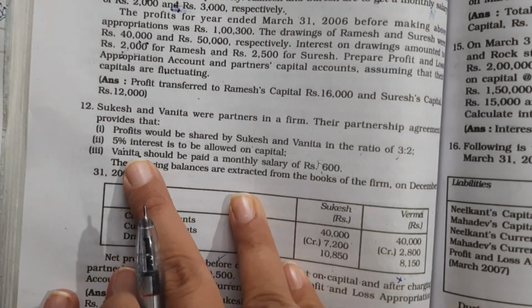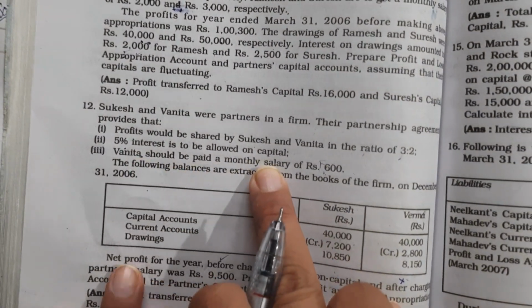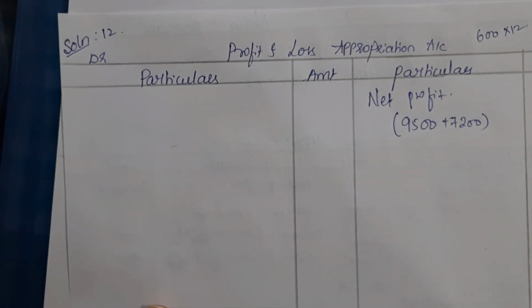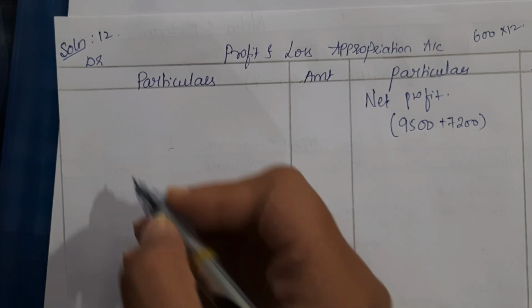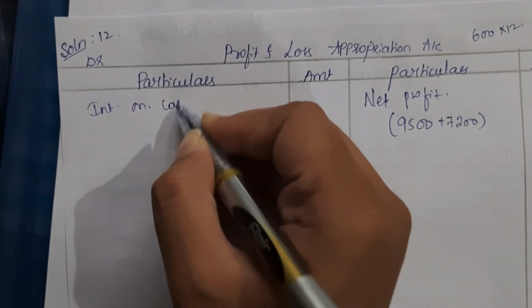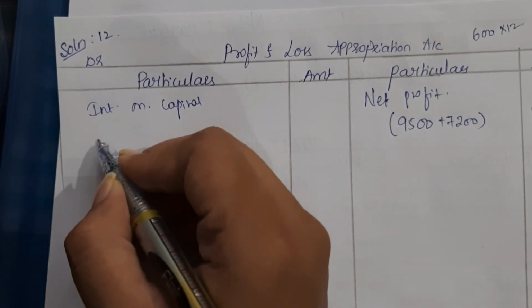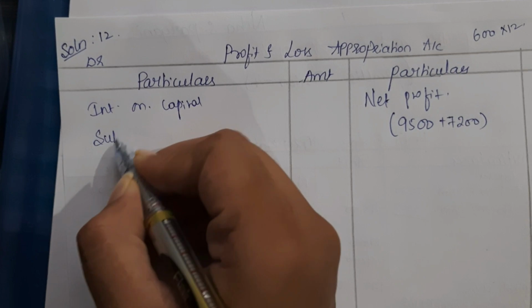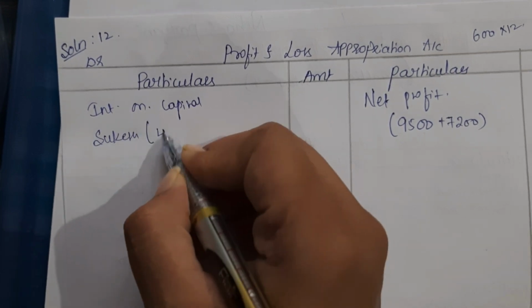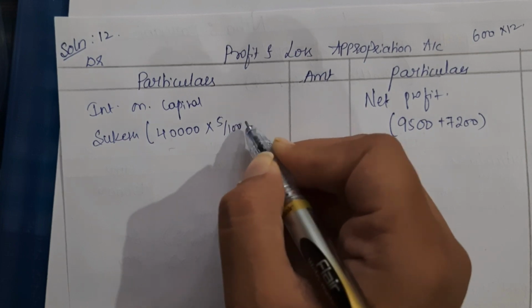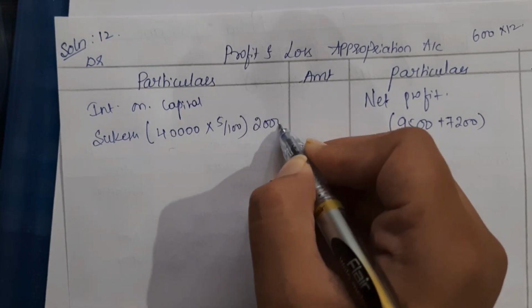Then let's come back to the question. The first thing given is that 5% interest should be allowed on capital. As we already know, the firm has to pay interest on capital to the partners. That's why on the debit side we record interest on capital. Sukesh's capital is 40,000 rupees, so 5% of that would be 2,000 rupees.